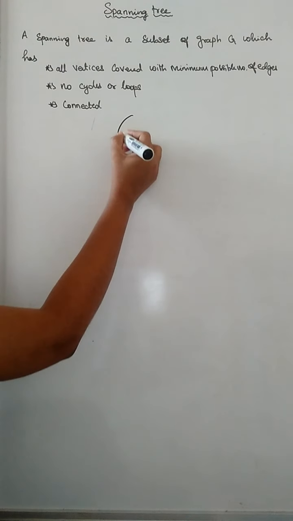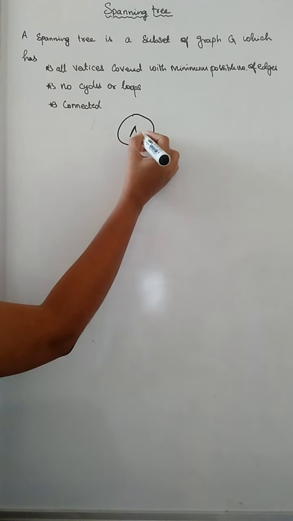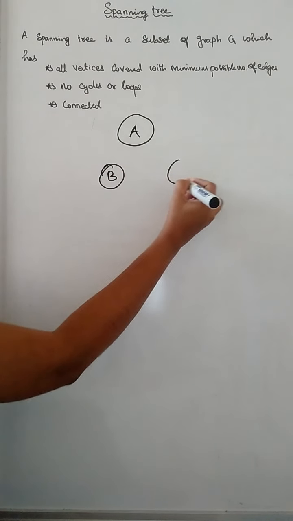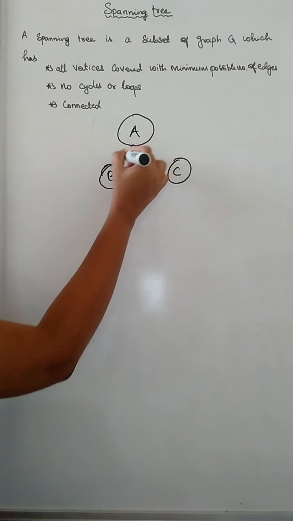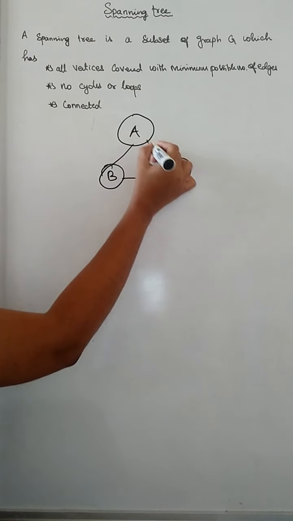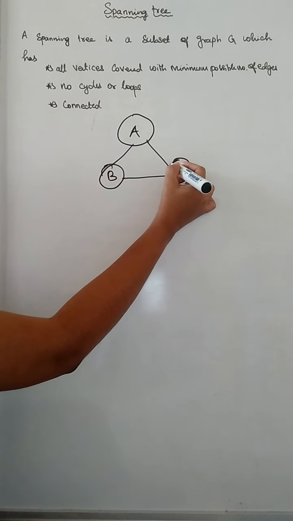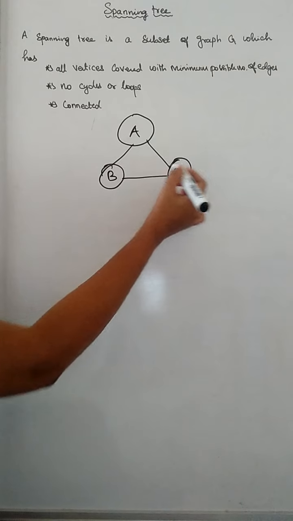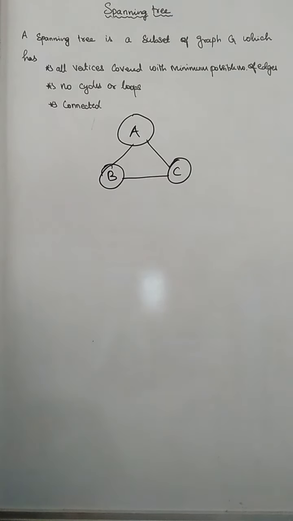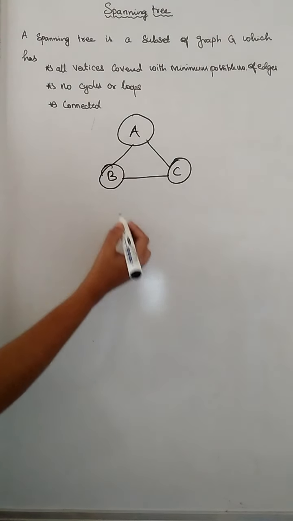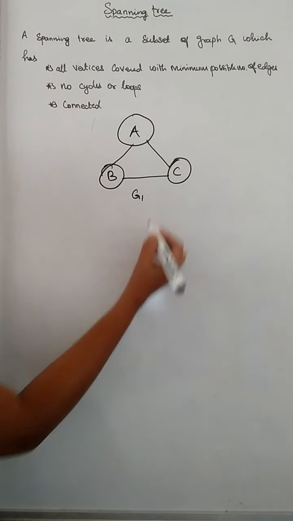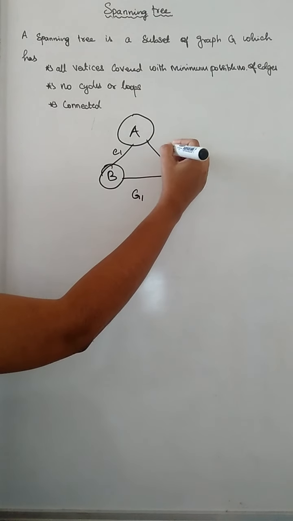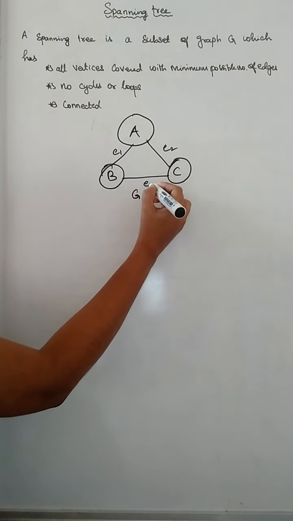So I'm just taking one graph with the three vertices A, B and C. This is a connected graph. What is meant by connected graph? From any point we can reach any other point, then it is called a connected graph. We can name this graph as G1. And I am naming these edges E1, E2 and E3.